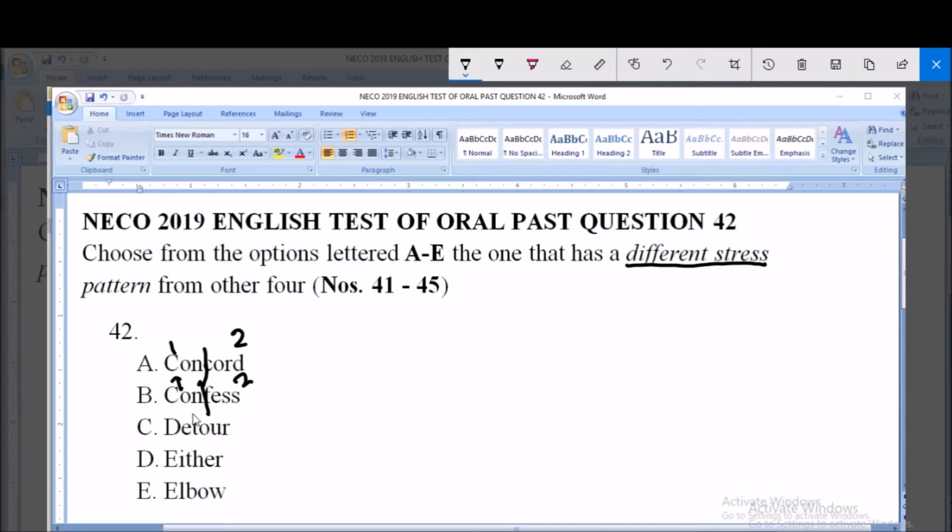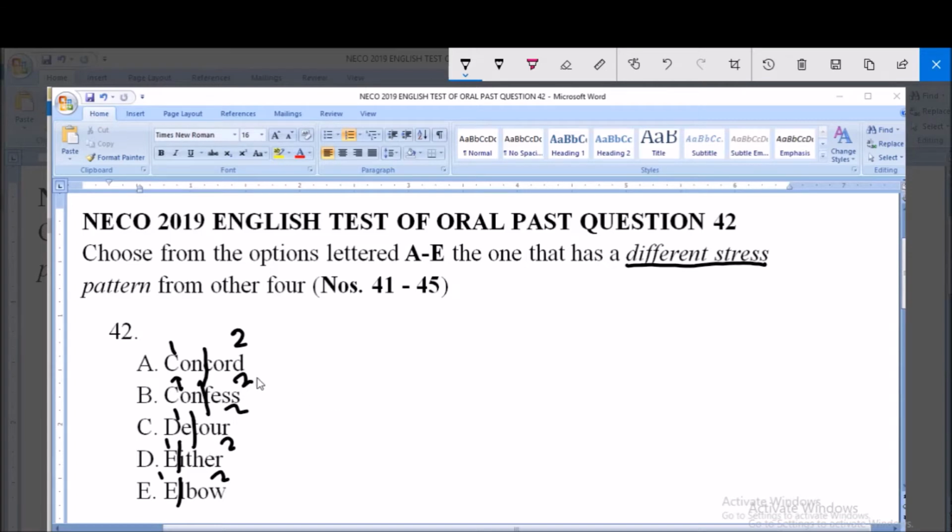Then the third, we have 1 and 2. Then either, we have 1 and 2 syllables. Then able, we have two syllables. So they are all bisyllabic words.